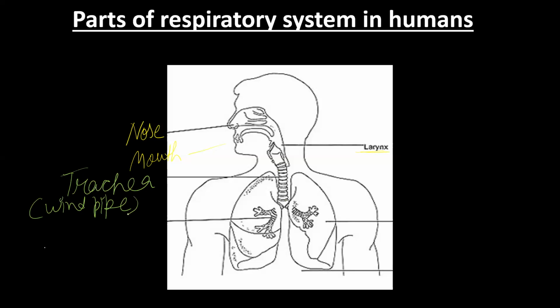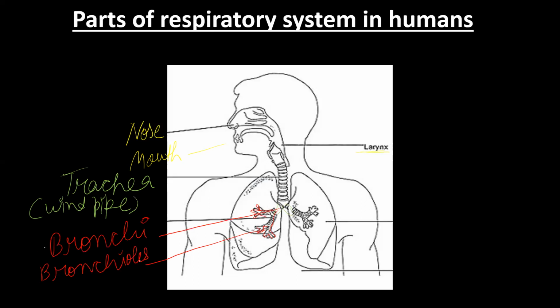Why? Because of the presence of cartilage, even if there is no oxygen or gases, the trachea will not collapse. After that, the windpipe or trachea is divided into two parts, known as bronchi. Bronchi is plural, bronchus is singular. And then these are further divided into branched forms, known as bronchioles.